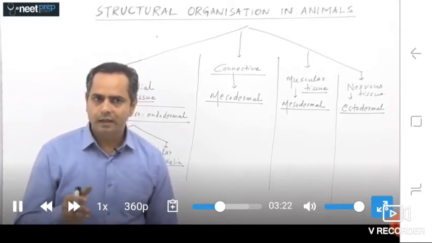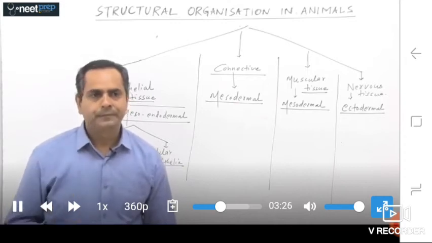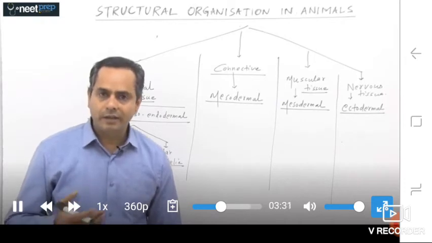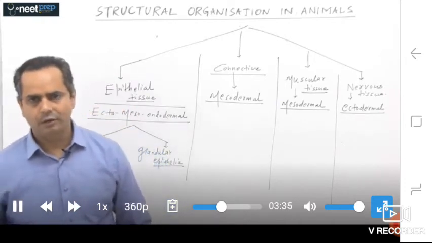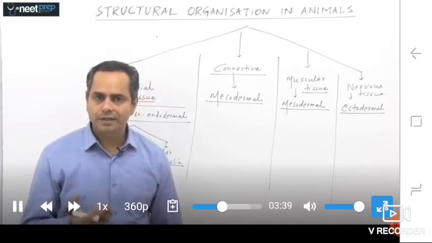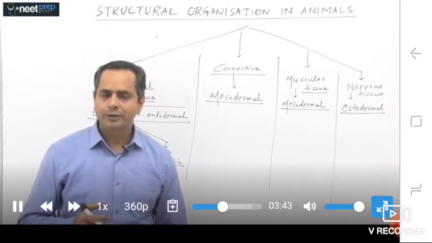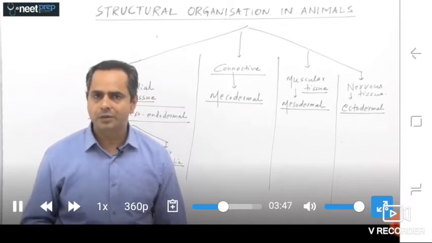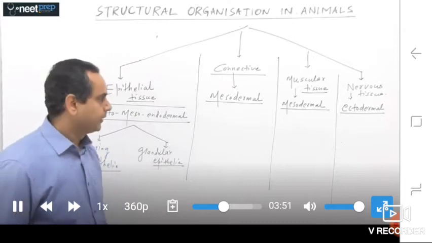So we can say the first part is covering, the protection part, and the second part is its glandular activities. That's fine. Although epithelia are also involved in secretion, filtration, and all these kinds of activities. And also we talk about the glands. The glands may be endocrine or exocrine, that are part of epithelia only.